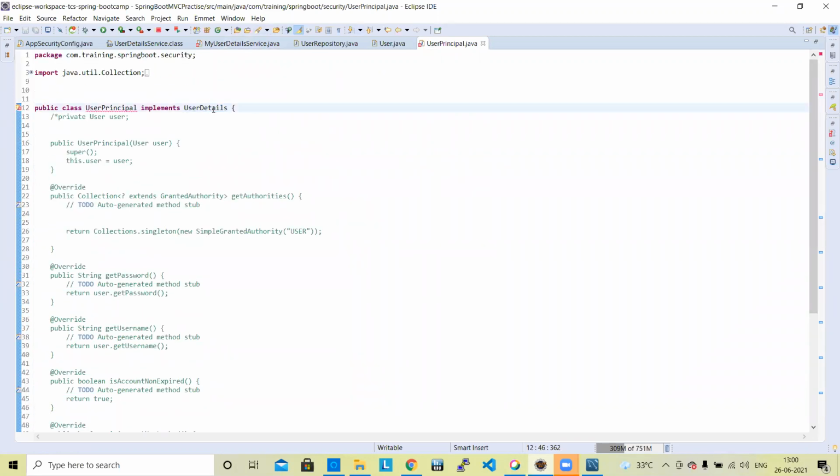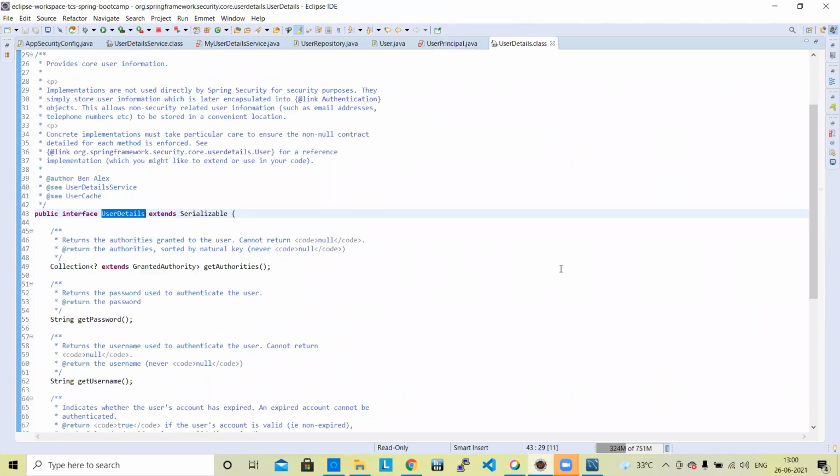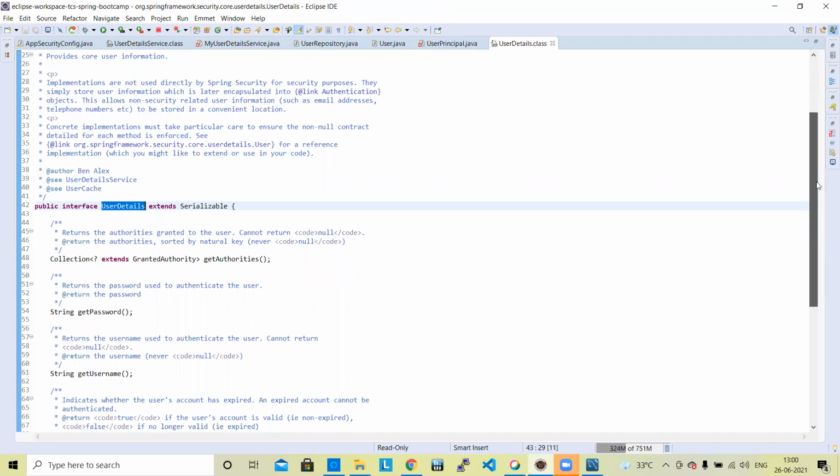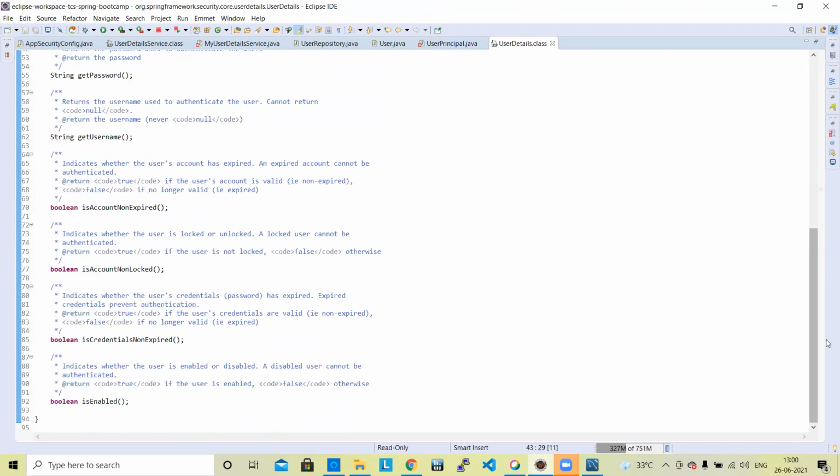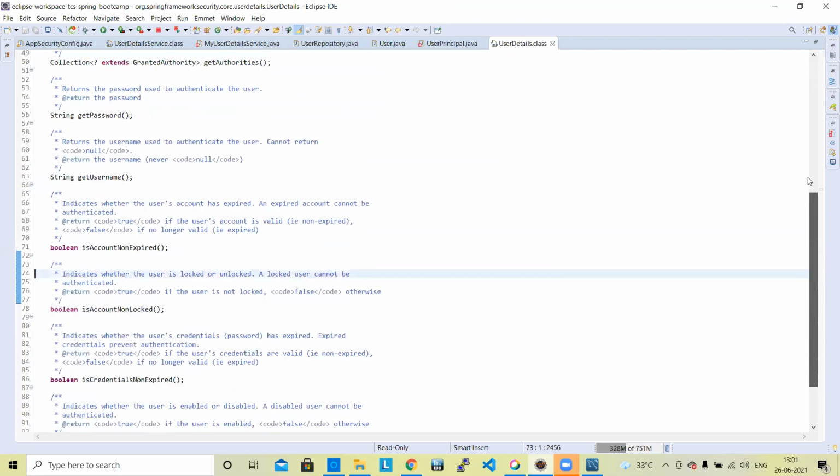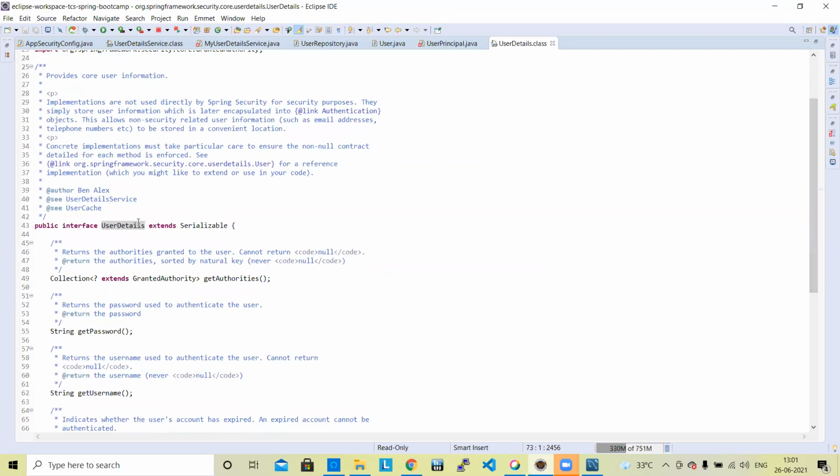Go to user details. In user details, if we notice, these are the methods. These are the inbuilt methods. It is an interface, user details. It has authorities, get password, get username. All methods are written here.